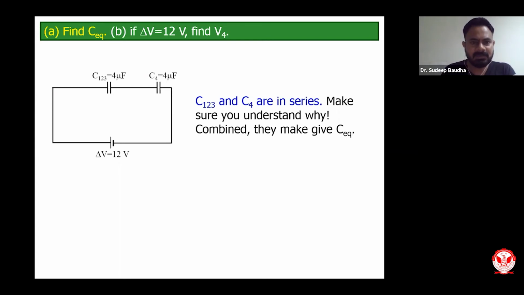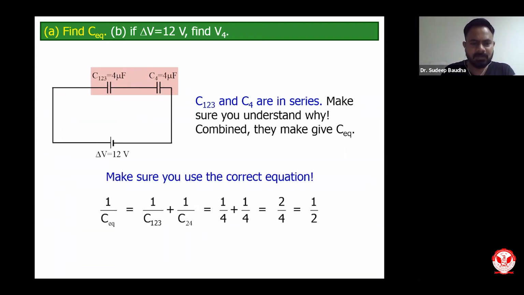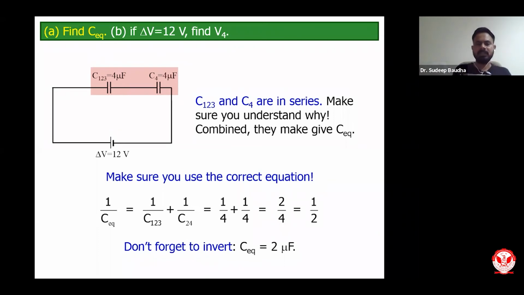Since they are in series, you apply the concept of series to find C equivalent. 1 upon C equivalent will be equal to 1 upon C123 plus 1 upon C4. And finally you will get C equivalent as 2 microfarad. That was the first part. I hope you now understood how to calculate C equivalent of the entire combination of capacitors.